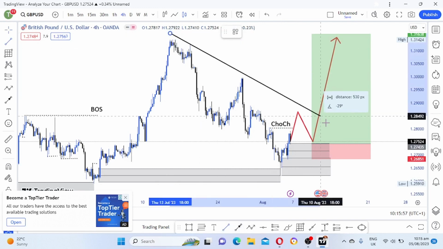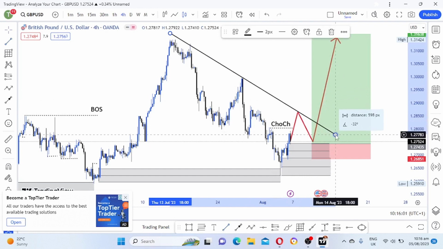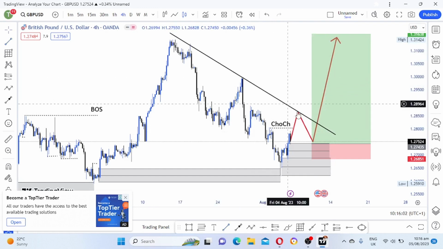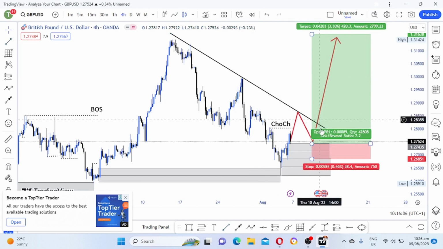If you are one of those traders that trade lines, you can just put your trend lines like this. You wait for a break of a trend line, you wait for a pullback, and then you buy.